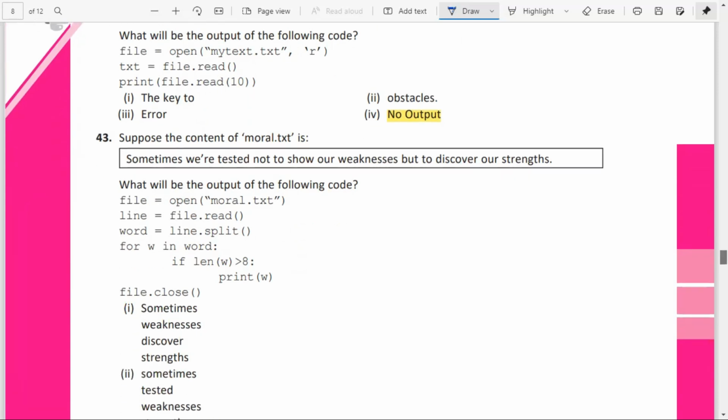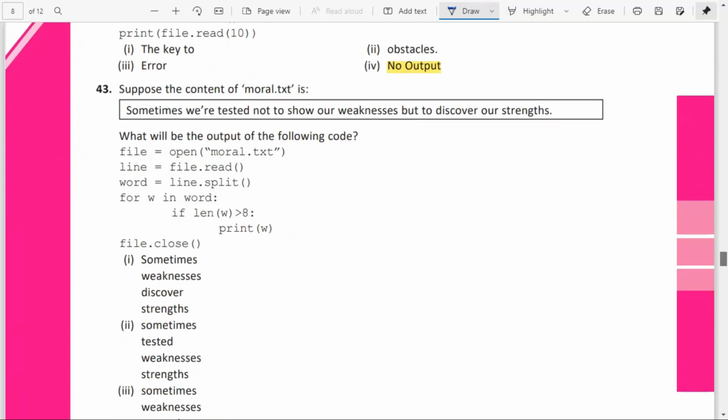Going to question number 43, suppose the content of moral.txt is given. What will be the output of the following code? Okay, you have opened this file, and by default it will be opened in read mode. You have read the whole line and stored it in the variable line. Now it is split, so based on the words it will be split up and stored in the form of a list. For w in word, if length of w is greater than 8, print w. Those words whose length is greater than 8, we have to print.